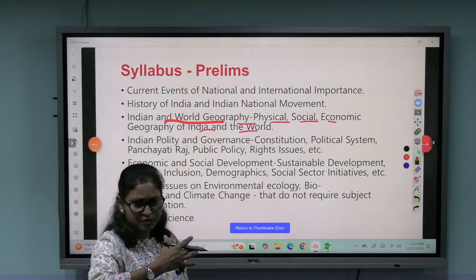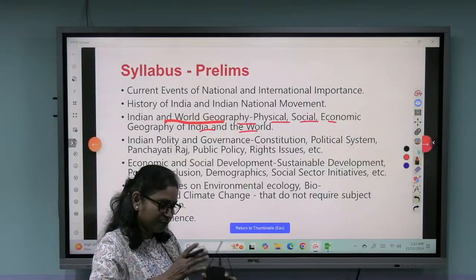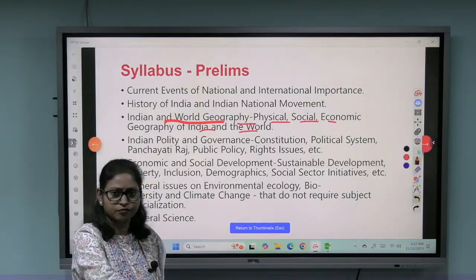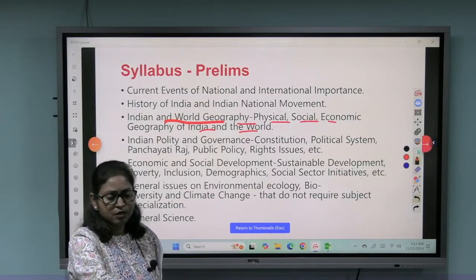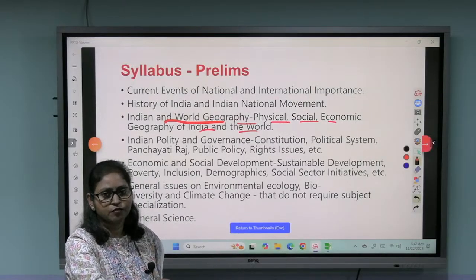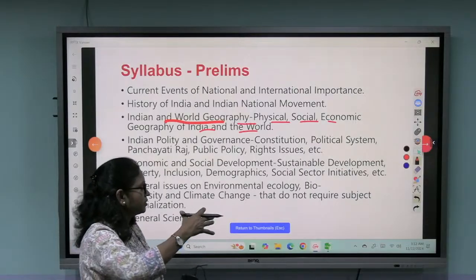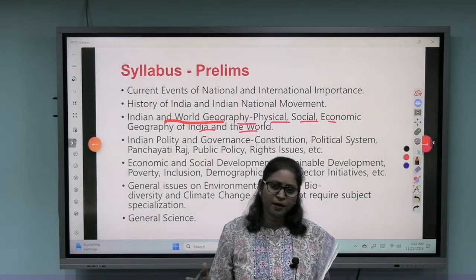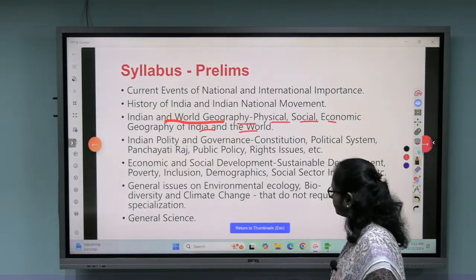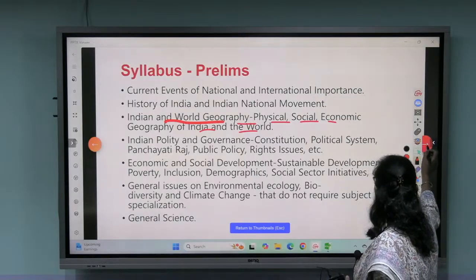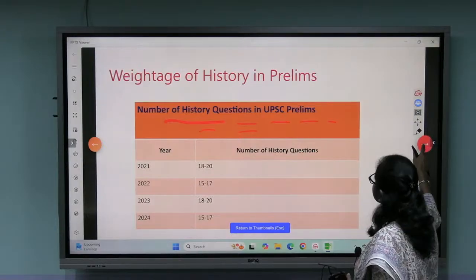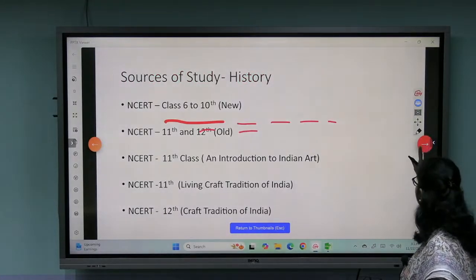Like we just discussed the primary sector, secondary sector, tertiary sector. All this will be part of your economic geography, right? And the various landforms, volcanic activities, earthquakes will become part of your physical geography, isn't it? And social geography, demography and all will become part of your social geography, right? History we have already discussed, the sources also we have discussed.